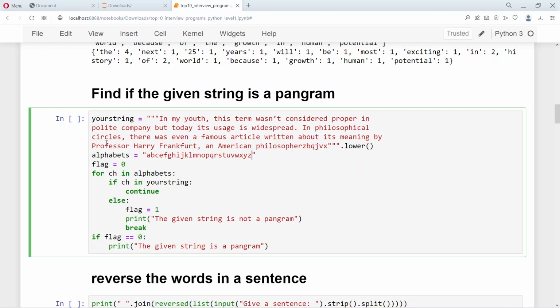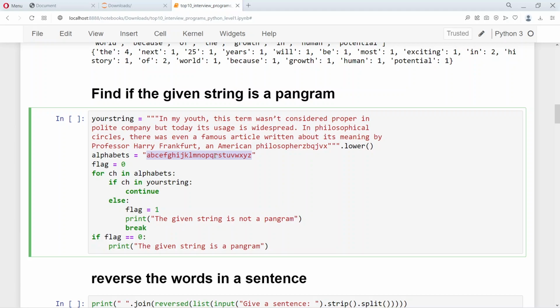What you do is take a character, and if it is already present in these 26 alphabets, then you say continue, then you are fine. If a particular character is not part of these 26 alphabets, if you don't find that, then you say it's not a pangram.